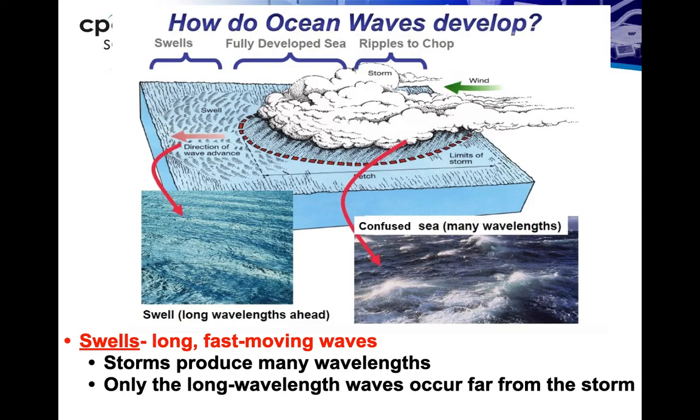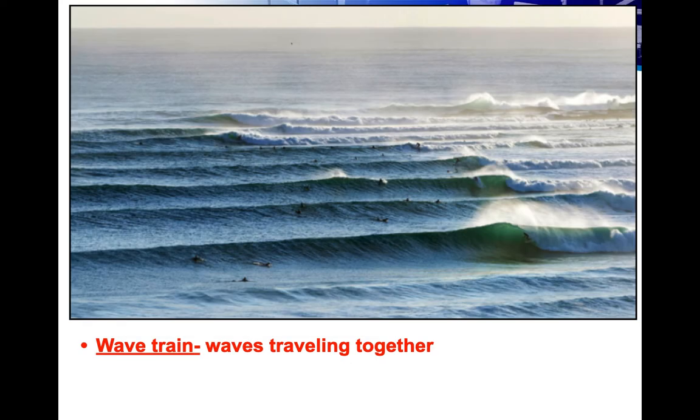A couple other terms we talk about in terms of oceans. Storms can produce waves. Obviously, we all know that, right? When you talk about the types of waves a storm can produce, when you're near the center of that storm, it produces short wavelengths, so really choppy water. As those waves move outwards, they get much longer wavelengths, and we call those swells. So long, fast-moving waves, those are the ones that move away from the storm. If you see anything like this, this is called a wave train. So when waves travel together, that is called a wave train. Kind of makes sense, right?